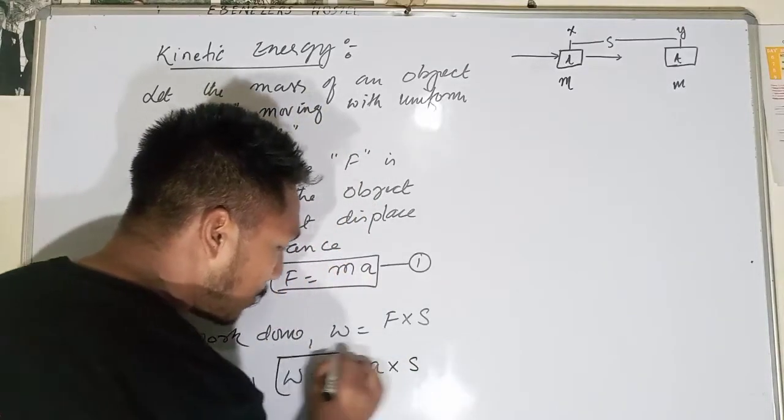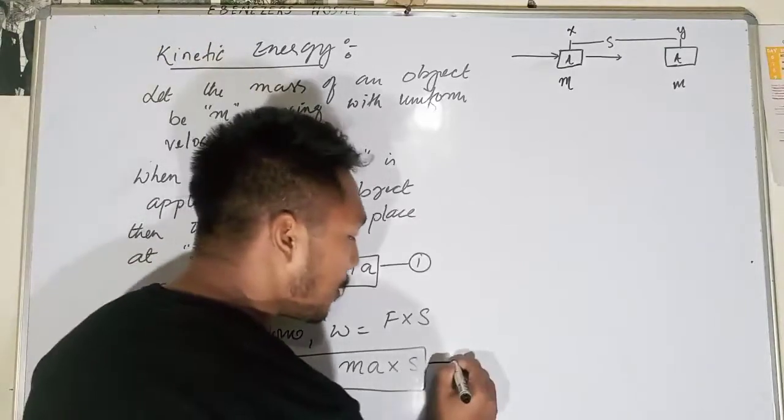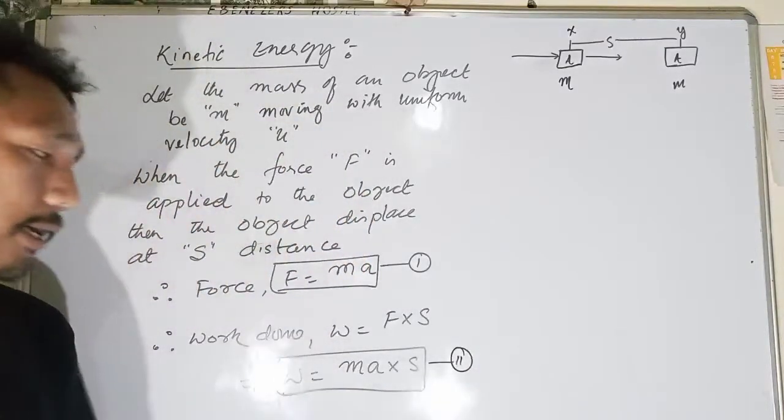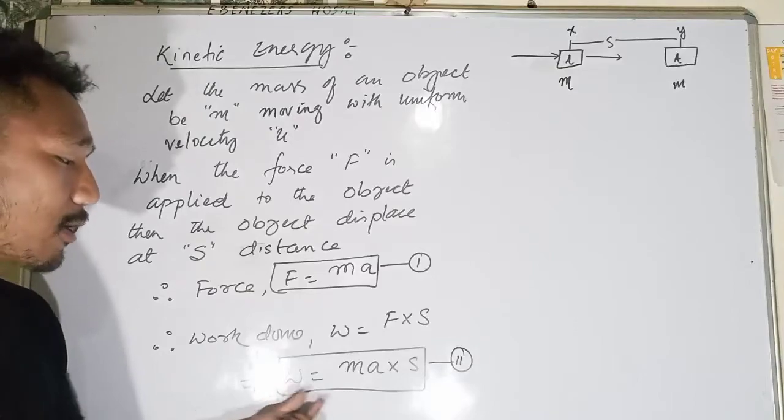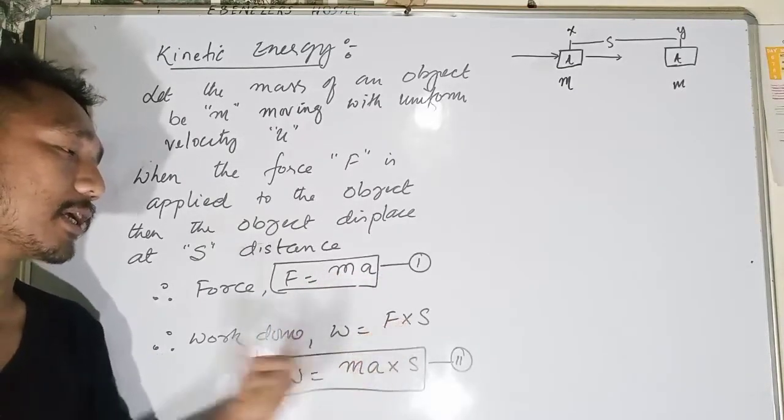Okay, so this is our equation number 2. Work done is equal to what? Replacing the force, F is equal to ma, so in place of F we get ma.